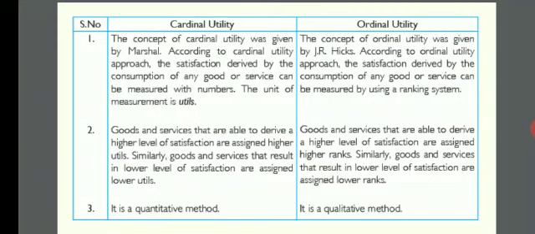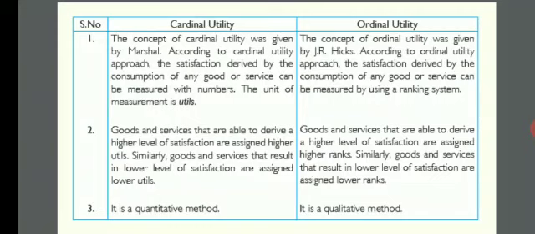But when it comes to ordinal utility analysis, goods and services that derive a higher level of satisfaction are assigned higher ranks. Similarly, goods and services that result in a lower level of satisfaction are assigned lower ranks. If we like a commodity more compared to all the others kept in front of us, we give first rank to that particular commodity.